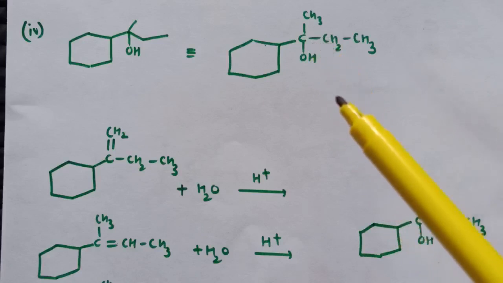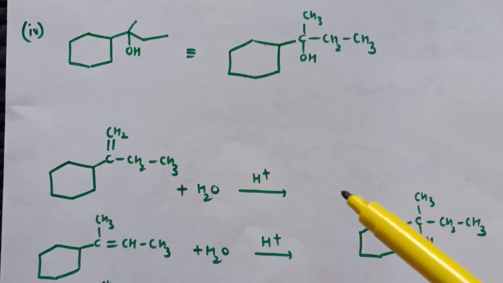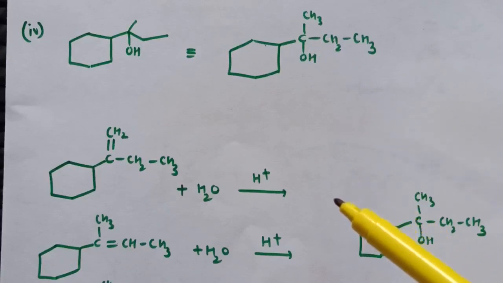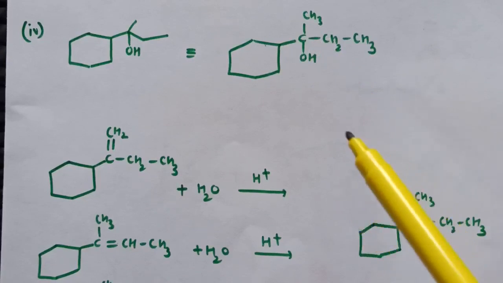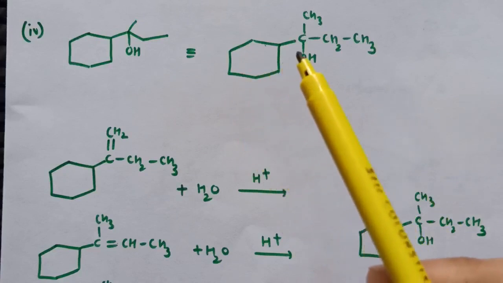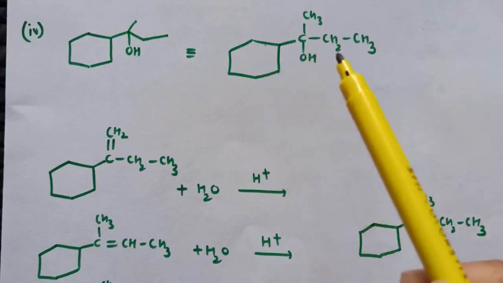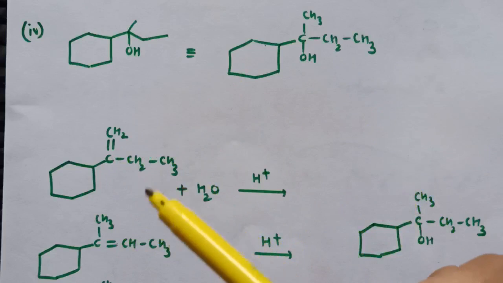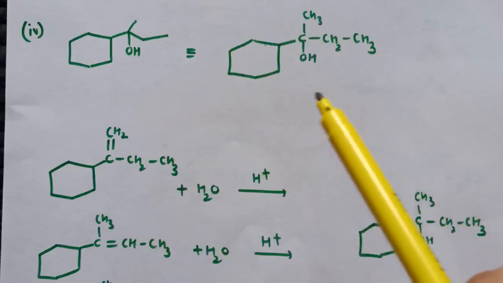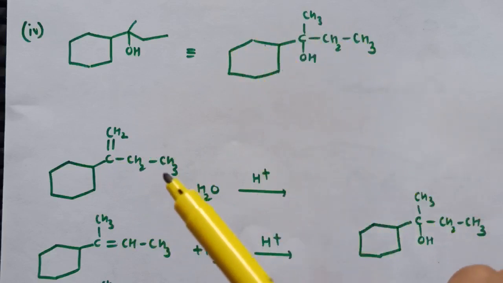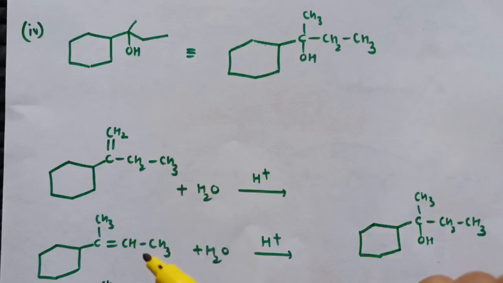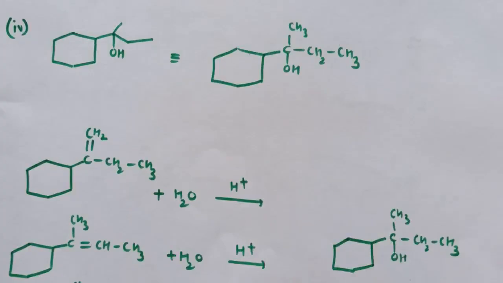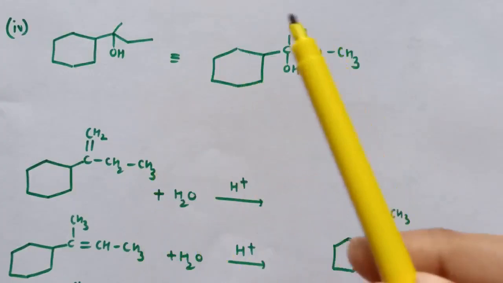After that, find out which of the alkenes will give the desired alcohol. So here in this case 3 alkenes are possible, but these two alkenes will give this desired alcohol. Therefore these two alkenes are possible by which we can synthesize this alcohol.